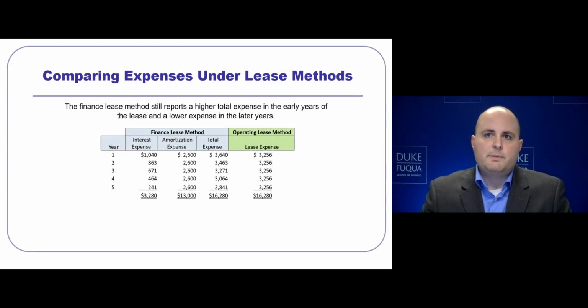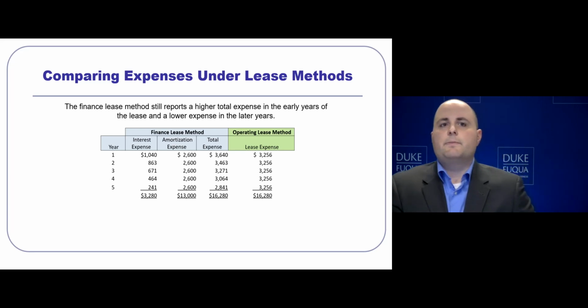When comparing the expenses under each lease method, notice that for a finance lease, we have two components. For the operating lease, we have one component, as shown by the examples done previously. For a finance lease, we must add up the interest expense as well as the amortization expense.